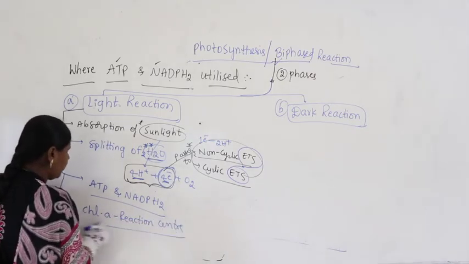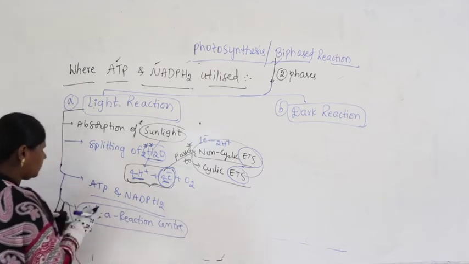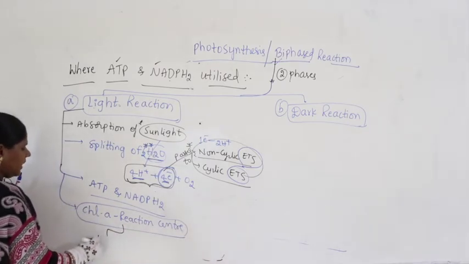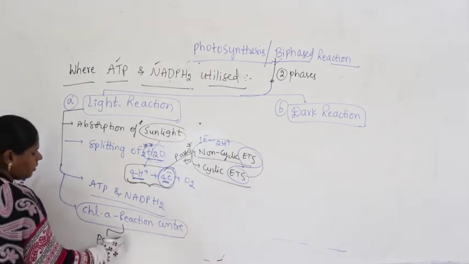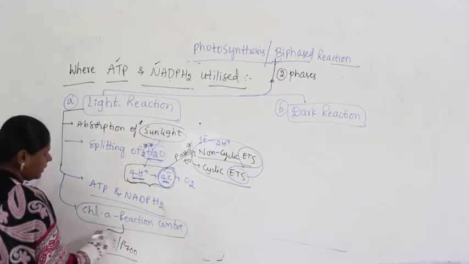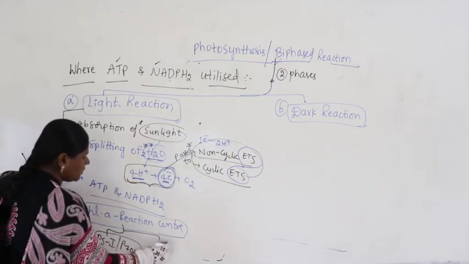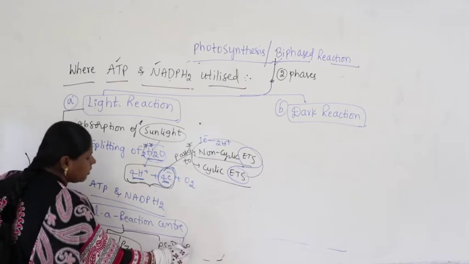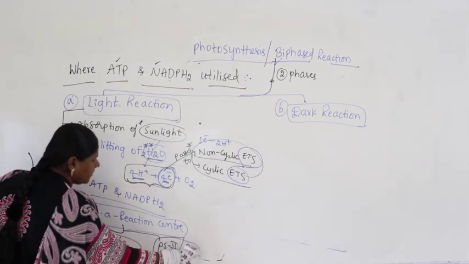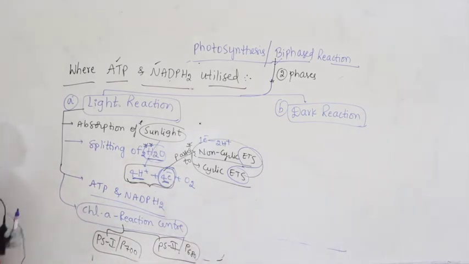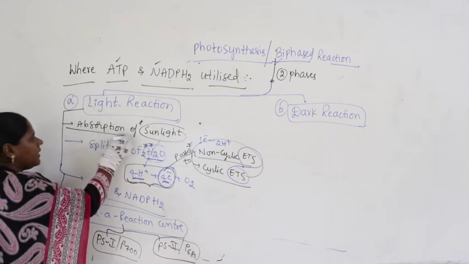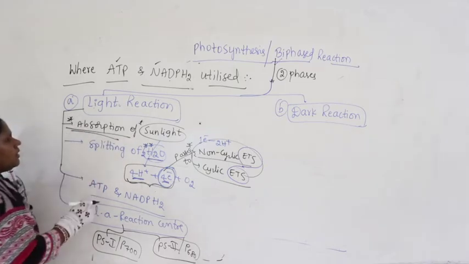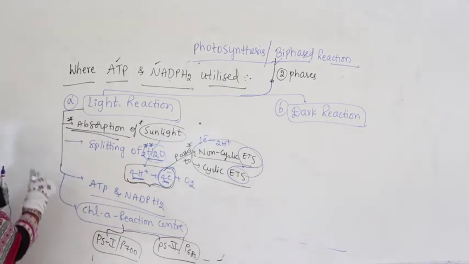Now based upon the wavelength of absorption, we discussed that we have photosystem 1 or P700, and the other one is called photosystem 2, P680. This is what we have done so far, right? So here, absorption of sunlight is the first thing, and where does it occur?